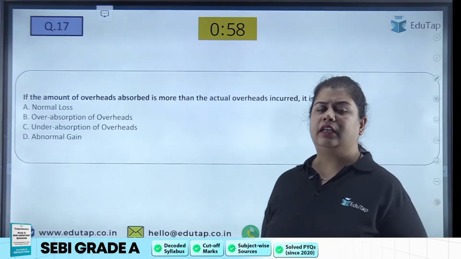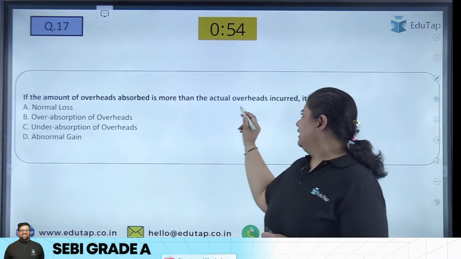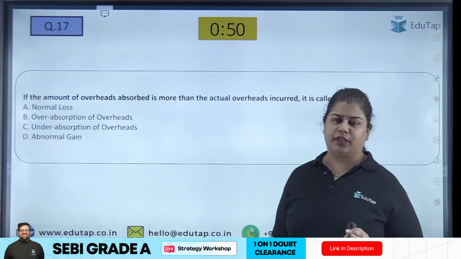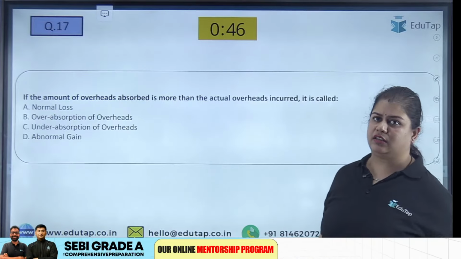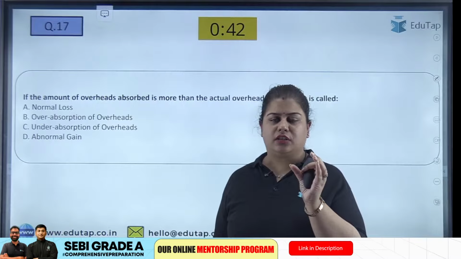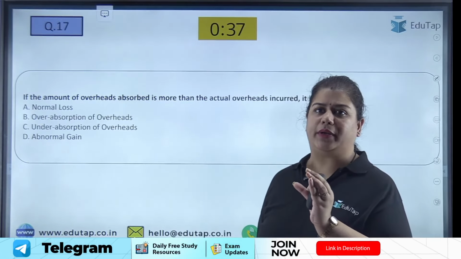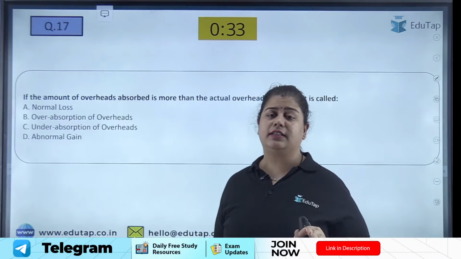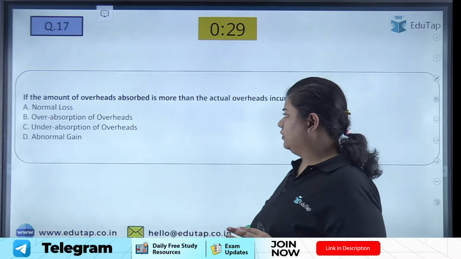Question 17. If the amount of overheads absorbed is more than actual overheads incurred, it is called dash. Now what are overheads? What is absorption? I hope you know it now because we have discussed it in the previous question. Absorption is when you have to charge that amount of overheads. For example, your overhead was rupees 20. When you have to charge this overhead to your product cost, that is known as absorption, right?